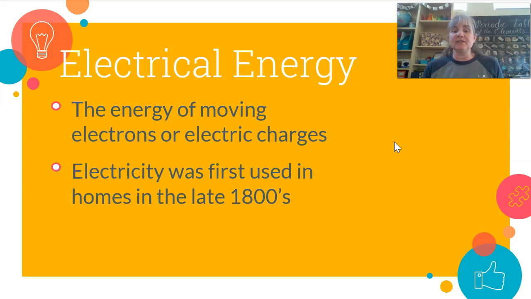We have not talked about this one. It's the energy of moving electrons or electric charges. So we haven't had electricity for actually all that long in the existence of humans, right? We've had fire and chemical energy way before we had electrical energy. So electricity was really first used in homes in the late 1800s. Of course, now we can't even imagine our lives without electrical energy.